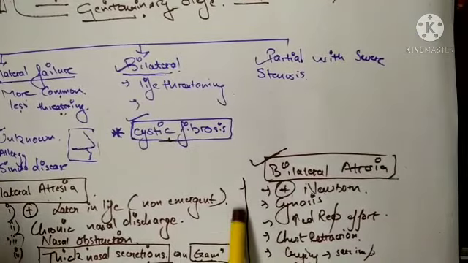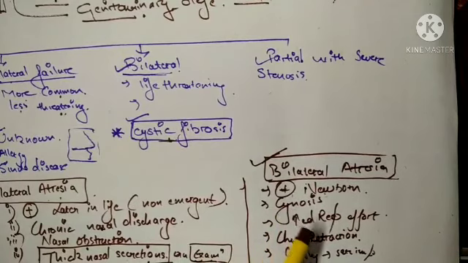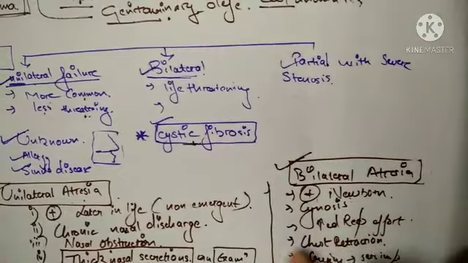In bilateral atresia, it is present in the newborn period only, and the child will have silent cyanosis, increased respiratory effort, and chest retraction. If the child is crying, the cyanosis improves. That is why it is known as silent cyanosis.